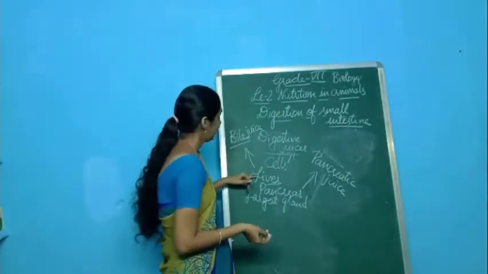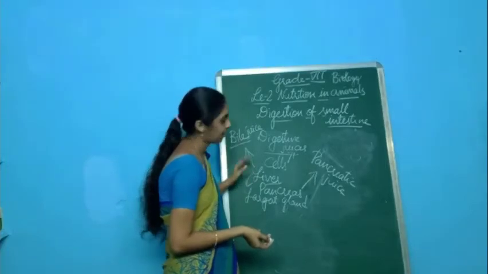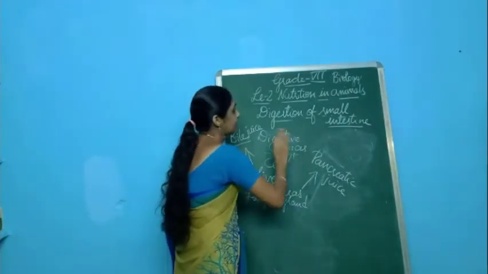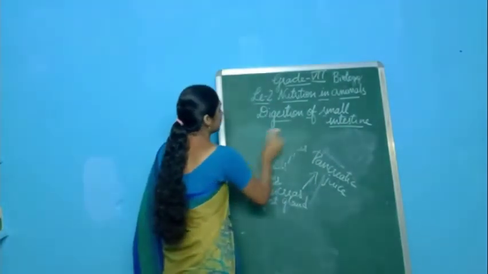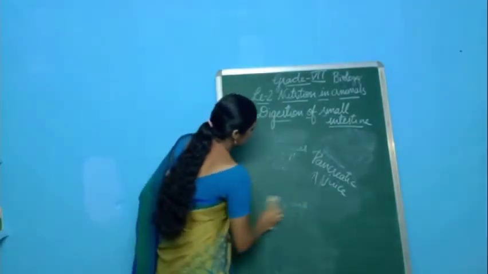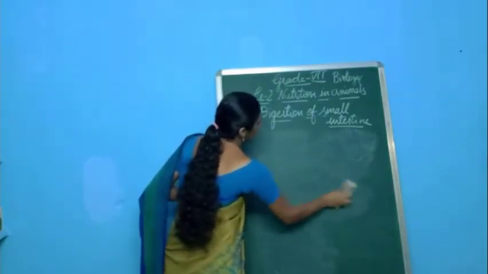So now we have discussed that the liver secretes bile juice, right? First of all, we have to know how the digestion begins.